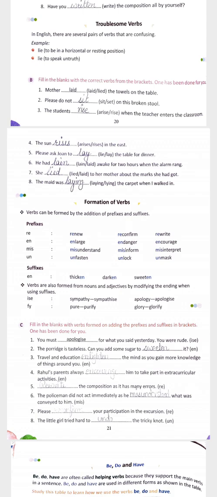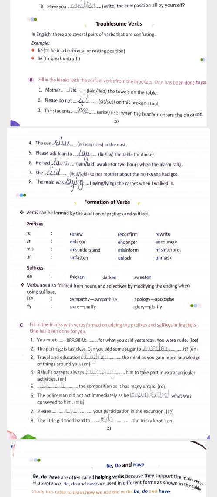In the first you can see that we have the examples of lie. Lie can be used for the resting position of something. Then we have another example of lie, to speak untruth. You can see that we have the same words, but the meaning is different. For that, these kinds of verbs are called troublesome verbs.